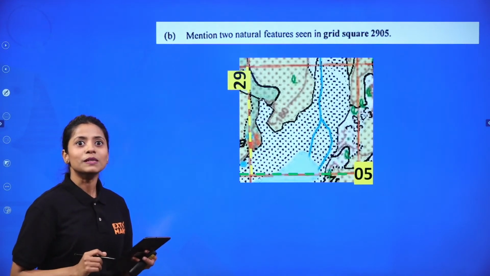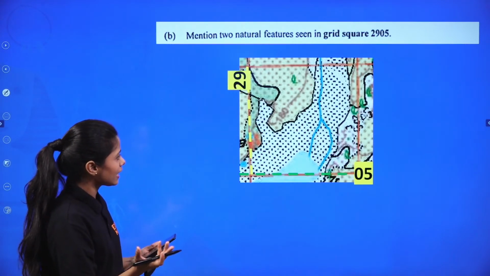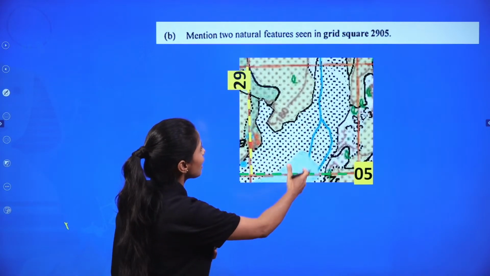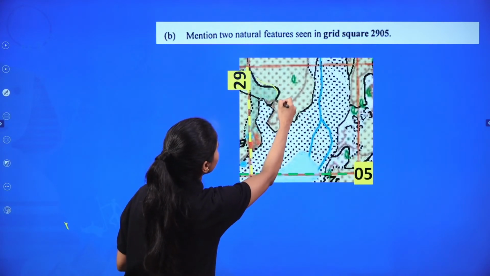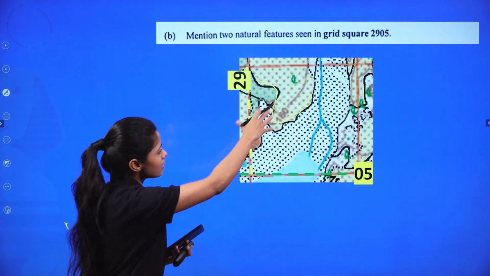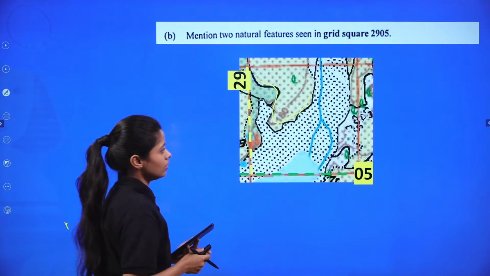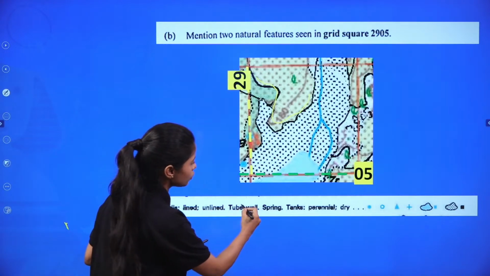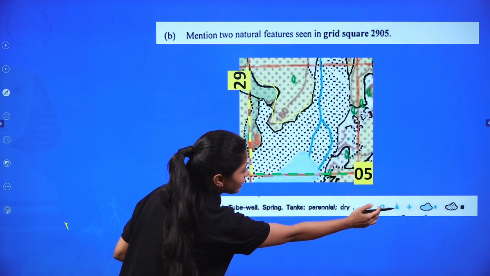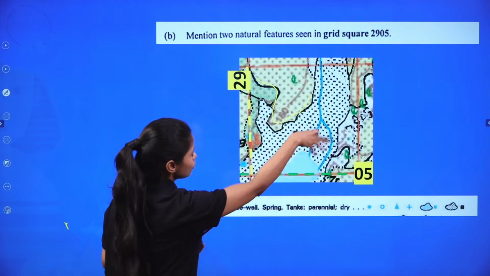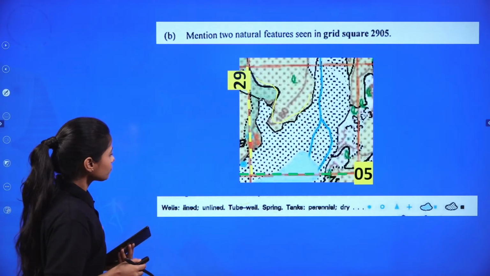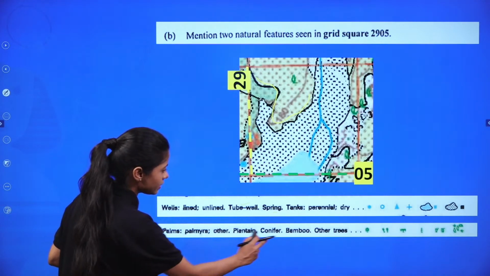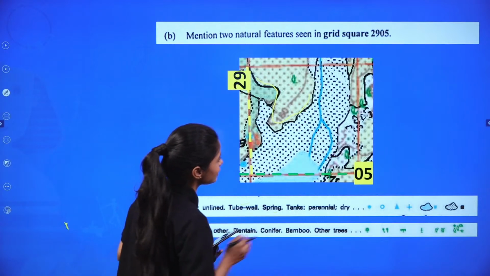The natural features. Now natural features, again, what are these? What do you have here? You have rivers here, given here, right? You have sand dunes here. See, a lot of things are given here in the natural form. So you were supposed to figure it out. See, a lot of these tube wells are there, spring tanks, perennial, dry. All these are the signs that you can see here, right? So these are the natural things that you were supposed to figure out. See, bamboo, trees. You can see trees here.